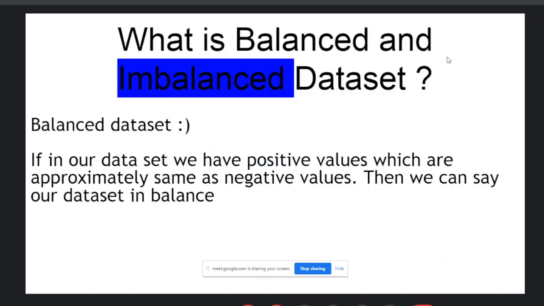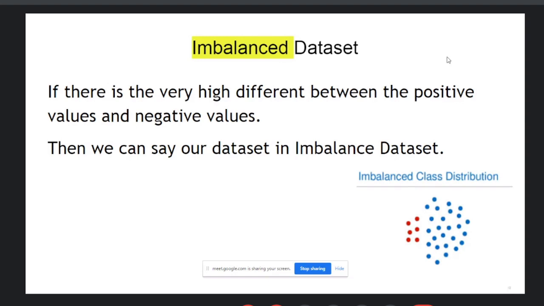What is a balanced data set? If in our data set the positive and negative values are approximately the same, then we can say our data set is in balance. And if there is a huge difference between the positive and the negative values, then our data set is imbalanced. You can check the image here: that is an imbalanced class distribution.